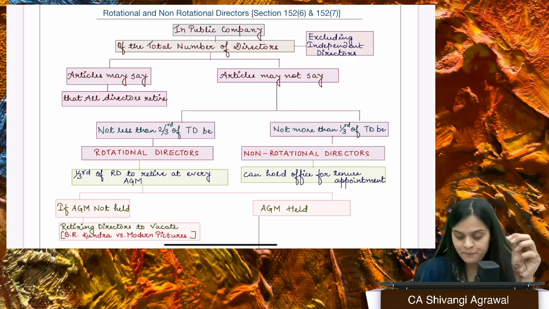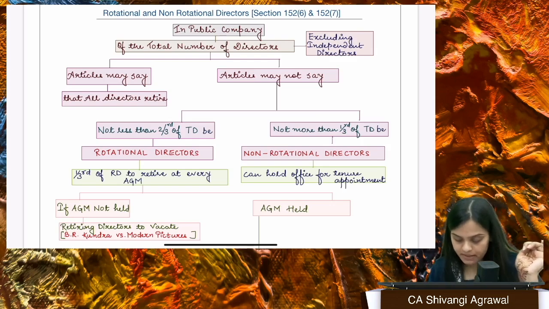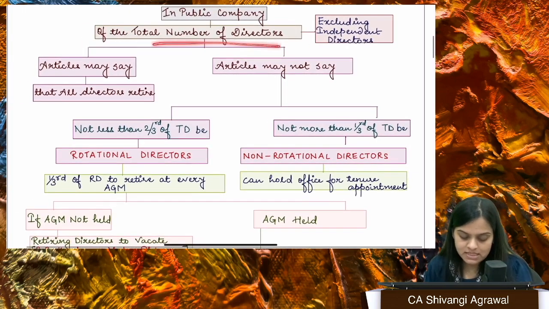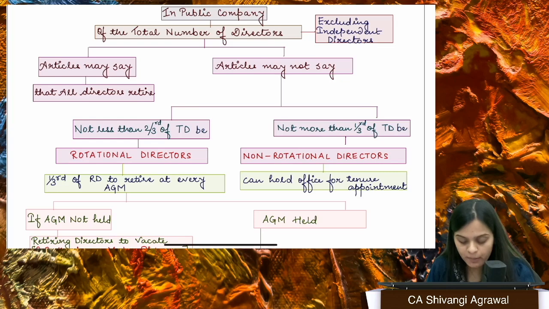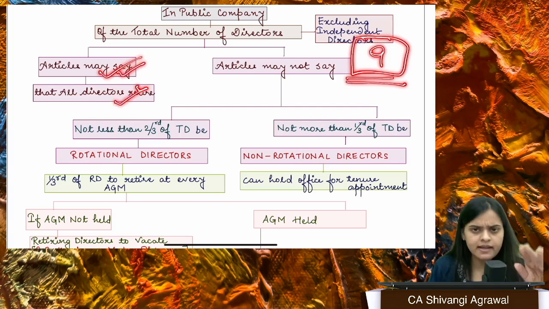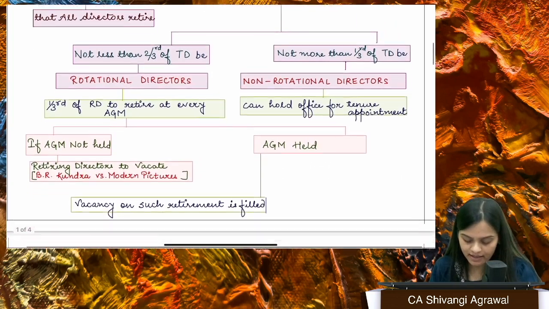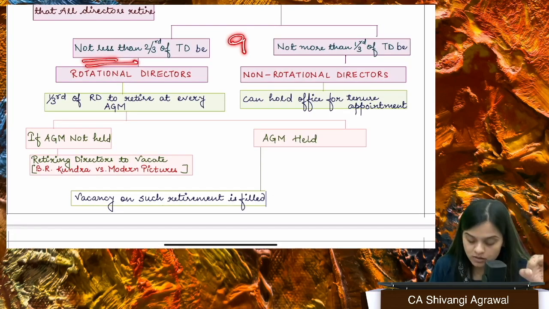What are those basics? We are talking about a public company. In a public company, whatever is the total number of directors, it has to be minimum 3, but let's say the company chooses to appoint the total number of directors as 9. Your articles may say that all the directors will retire at the general meeting and again they will be reappointed or somebody else will be appointed. This may happen. But if they do not say anything, then at least 2/3 of directors will be rotational directors. 2/3 rotational means what?